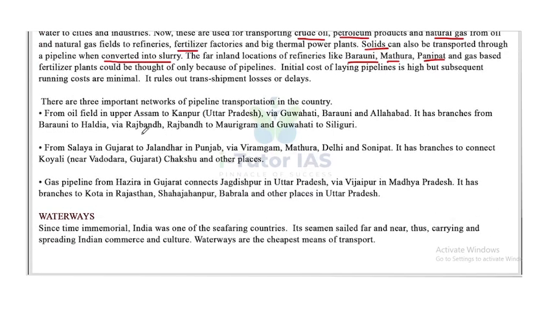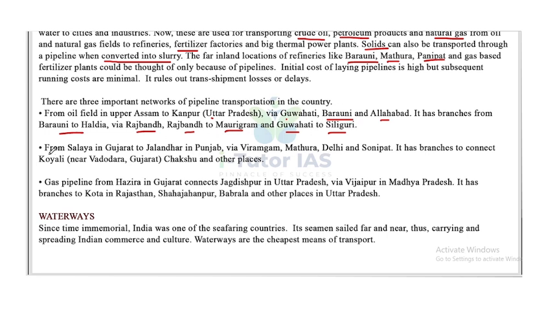There are three important networks of pipeline transportation in the country. The first is from the oil field in Upper Assam to Kanpur in Uttar Pradesh, via Guwahati, Barauni, and Allahabad. It has branches from Barauni to Haldia via Rajbandh to Maurigram, and Guwahati to Siliguri.